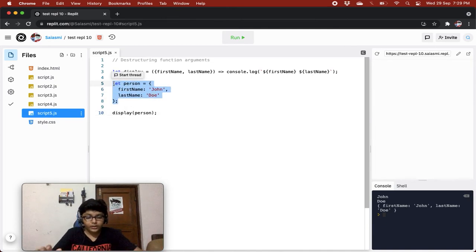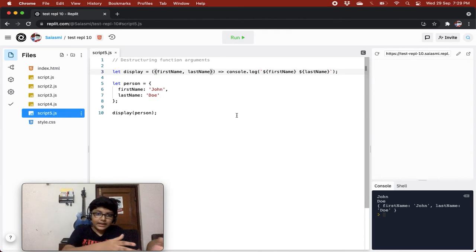It will just be like getting first name and last name, two different properties, but in reality we are getting one single object, and we are destructuring that object and saying first name, last name.